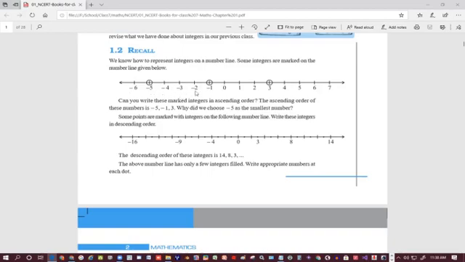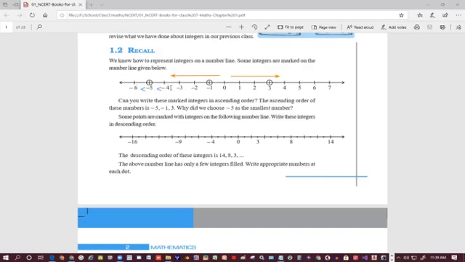Can you write these marked integers in ascending order? It will be just straight this only. This is the smaller than sign we put. This is smaller, again this will be smaller, like that it will go. Continue the same way. This is smaller, this is greater.